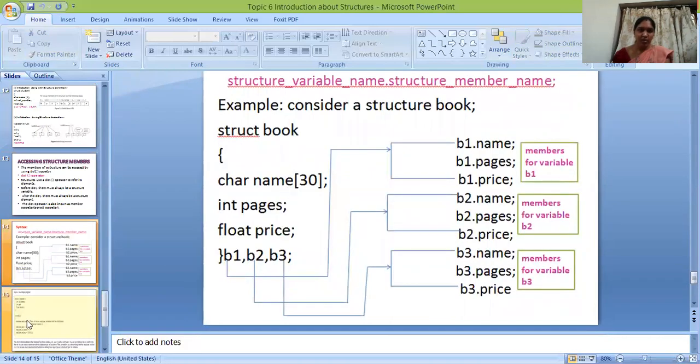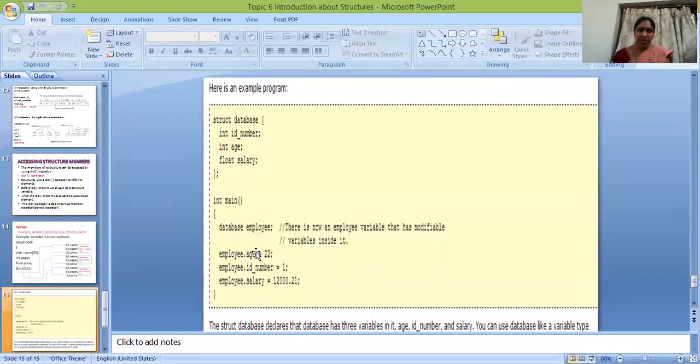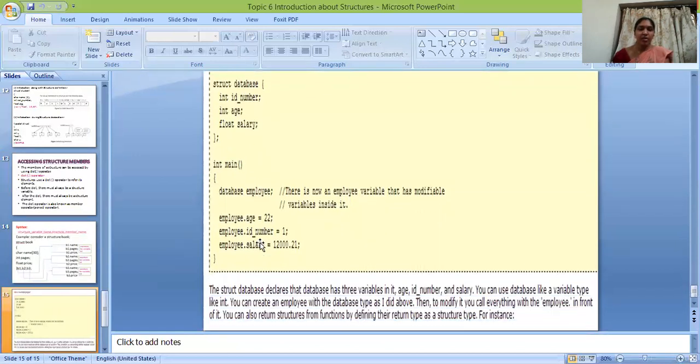Here is an example program for structures. Here struct database has id number, age, and float salary. In int main, database employee, employee dot age, id number, salary. This is the example for a structure.